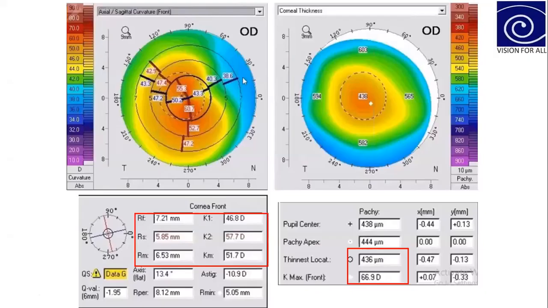Okay, by seeing this map and the presentation, and according to the age of the patient, what will be the treatment algorithm or management algorithm for this patient? How will we go with this?